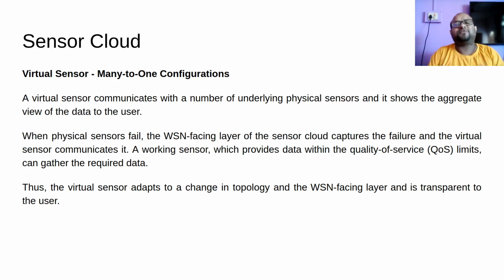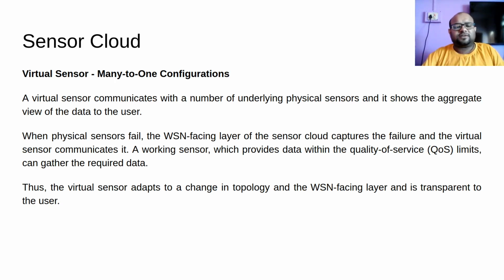If one sensor fails, the user should be alerted, and then the user should take some remedial action. So this is the QoS limit, and based on the QoS limit, what action needs to be taken even if one sensor fails will be decided.